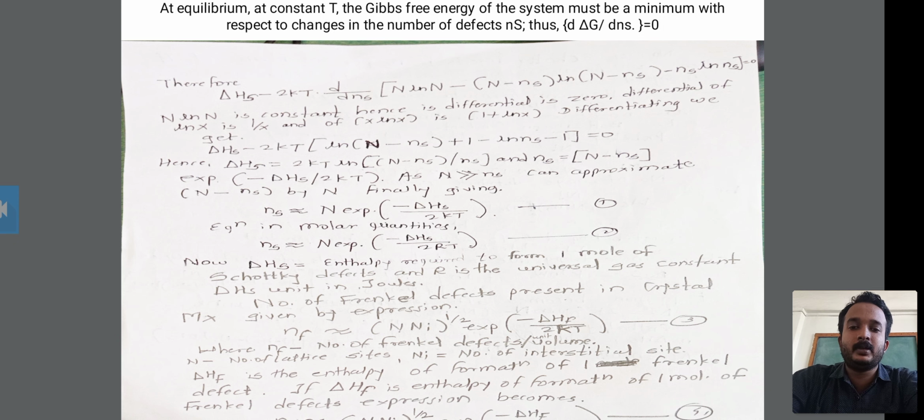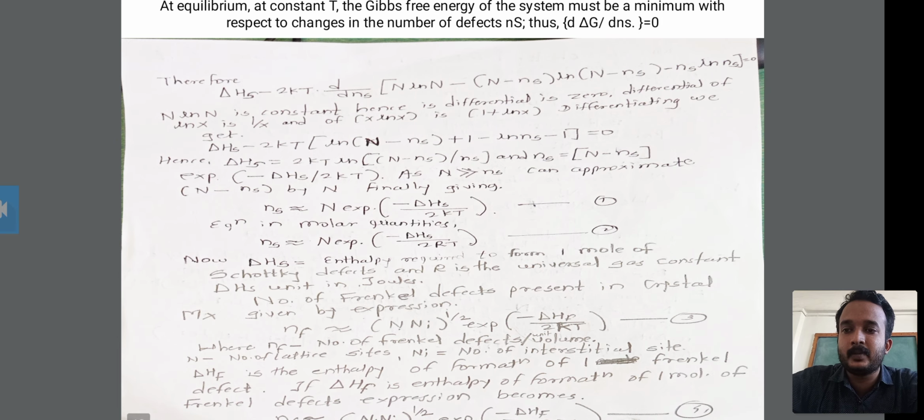You have to differentiate the log of x, which is 1 upon x, and x log x, whose derivative is 1 plus log x. Differentiating, we get delta Hs minus 2kT into bracket log of (n minus ns) plus 1 minus log of ns minus 1 is equal to 0. This is the expression for delta Hs.